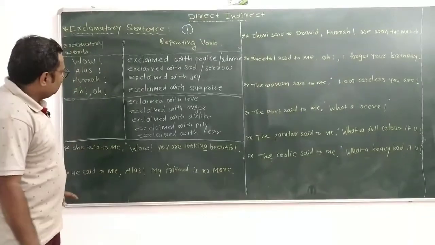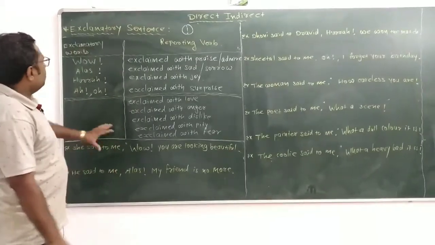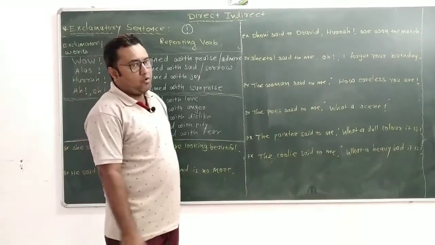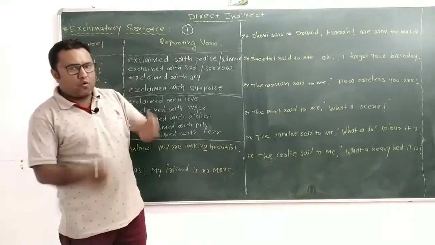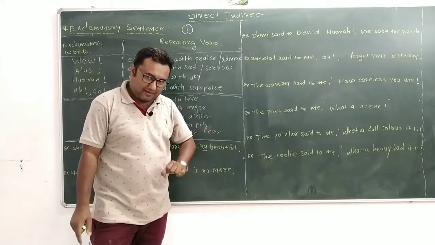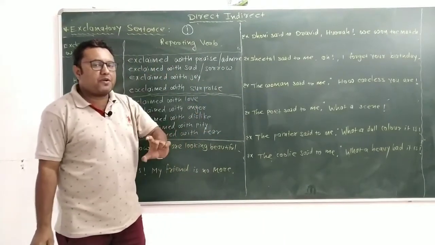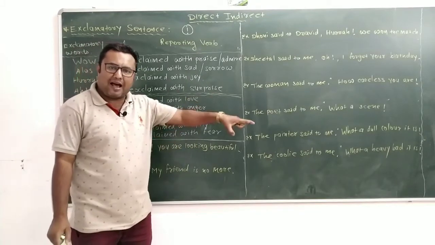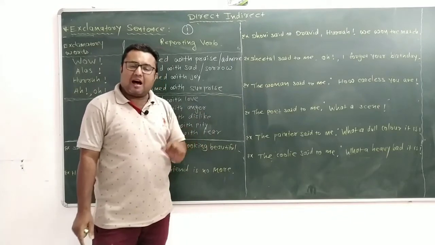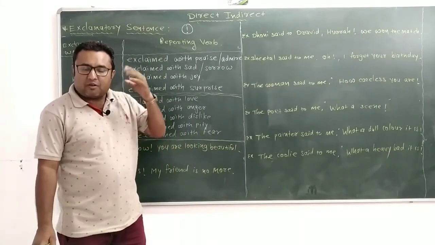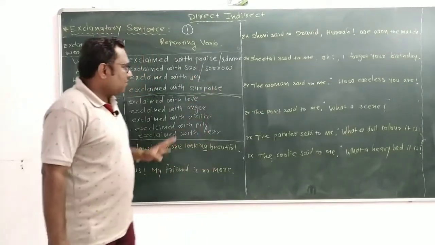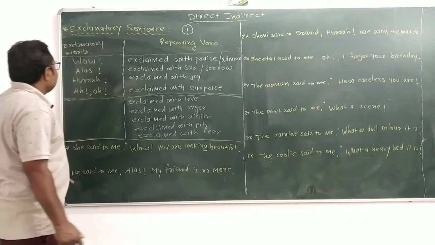Now, my dear friends, we learn the different kinds of exclamatory sentences. We already discussed "what" and "how." At that time, we had to convert the exclamatory sentence into an affirmative sentence. "What a beautiful dress you have." So, you have a very beautiful dress. "How happy I am." So, I am really happy.